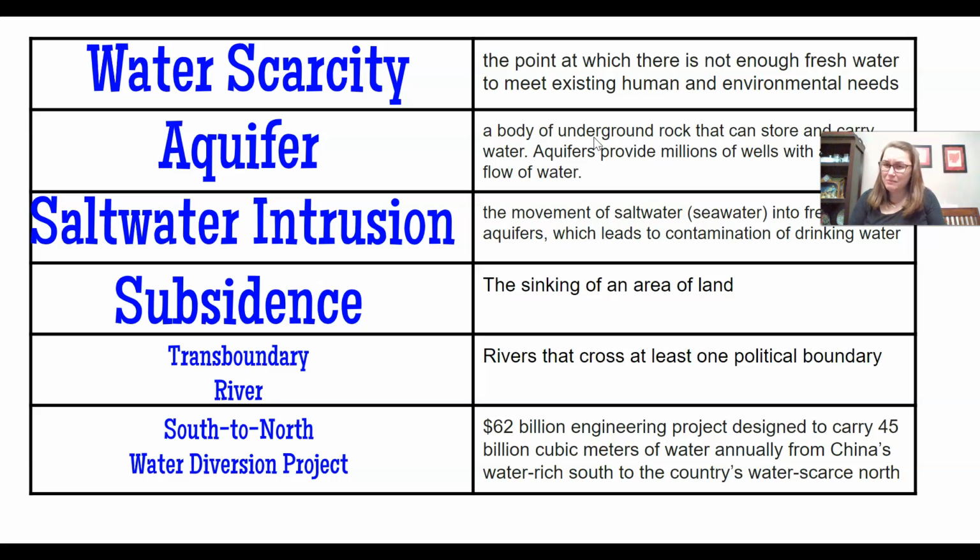The word diversion means to move, to turn aside. So what they're trying to do here is take the water in southern China and move it or turn it aside so it goes north. It's designed to carry 45 billion cubic meters of water from China's water-rich south every year. That is a lot.